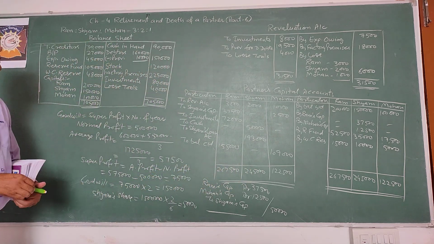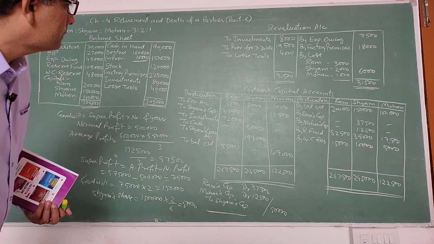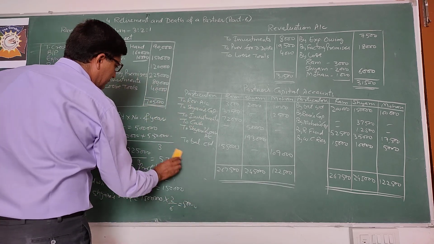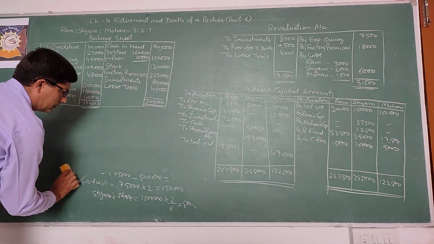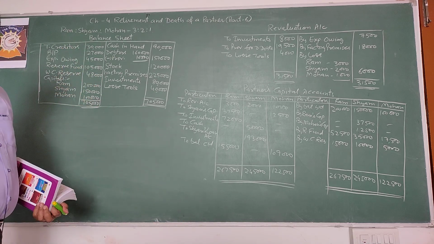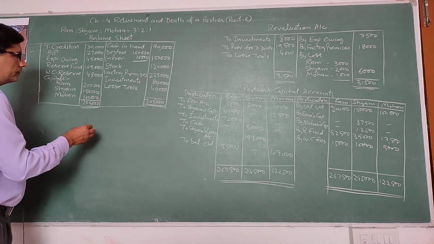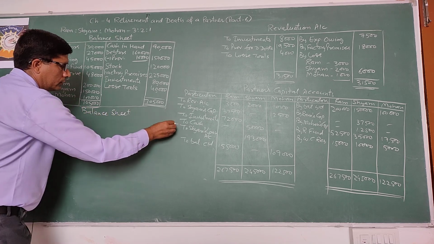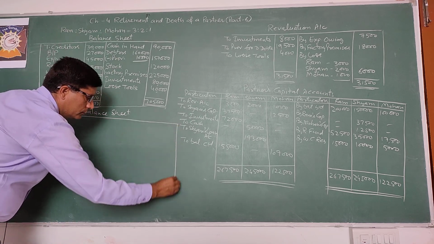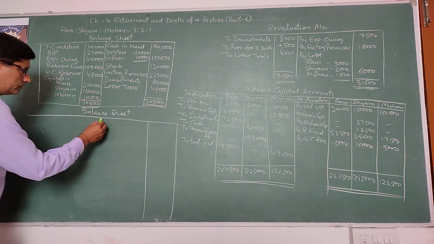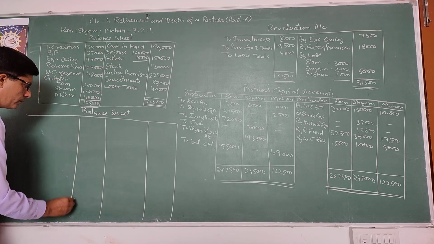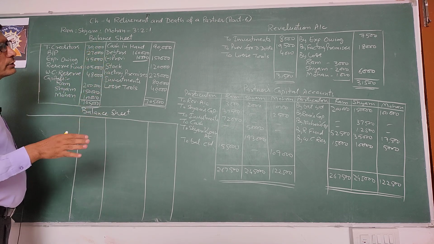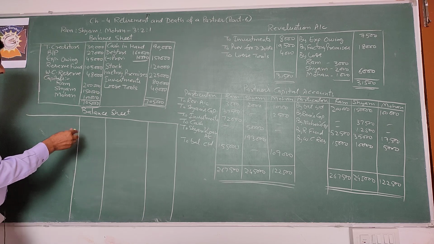Okay. Now prepare the balance sheet. See, trade creditors first. No information is given about trade creditors, so you will transfer the same amount, 30,000.